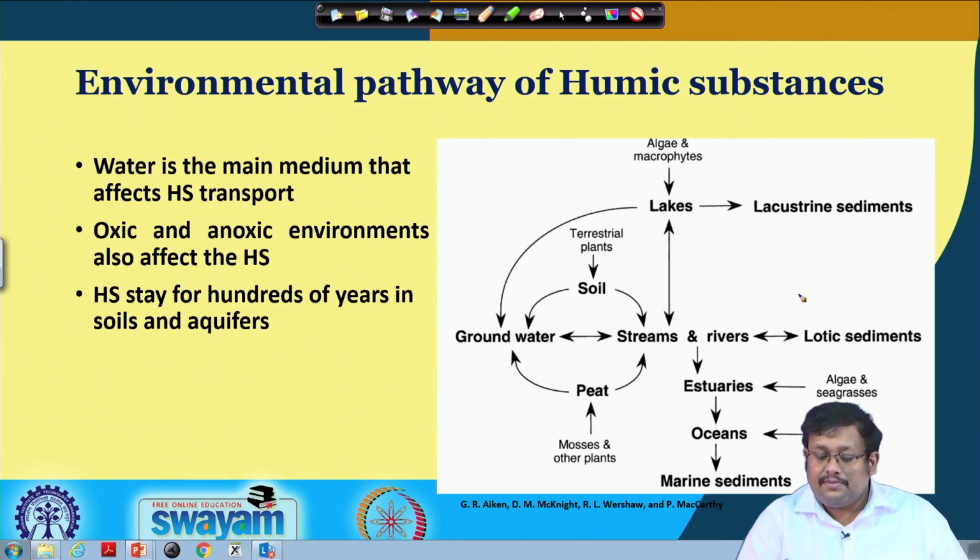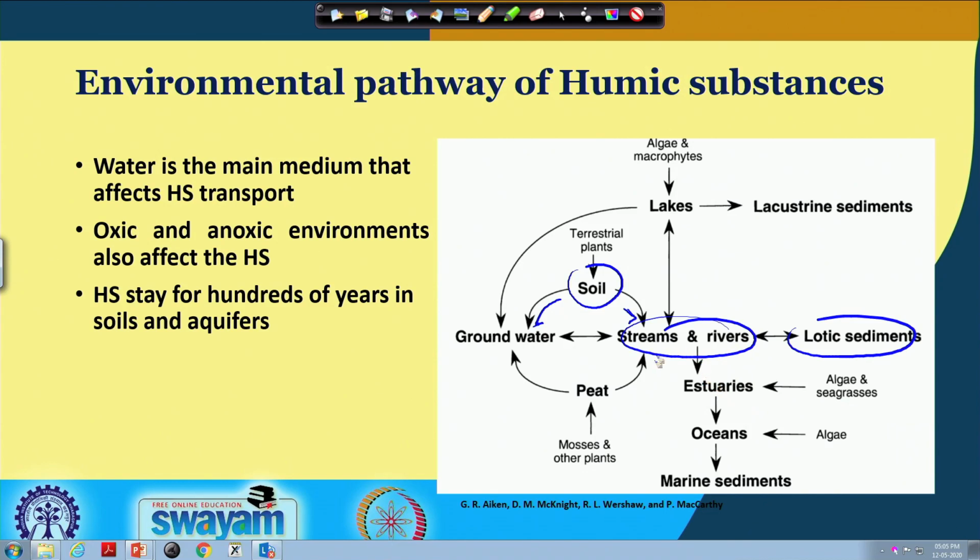If you see this diagram, it looks very clear that from the terrestrial plants, these humic substances can move to water, to streams and rivers. From the streams and rivers, we can see lotic sediments, and from there the humic substances can move to different estuaries, where further addition can be seen from algae and seagrasses.